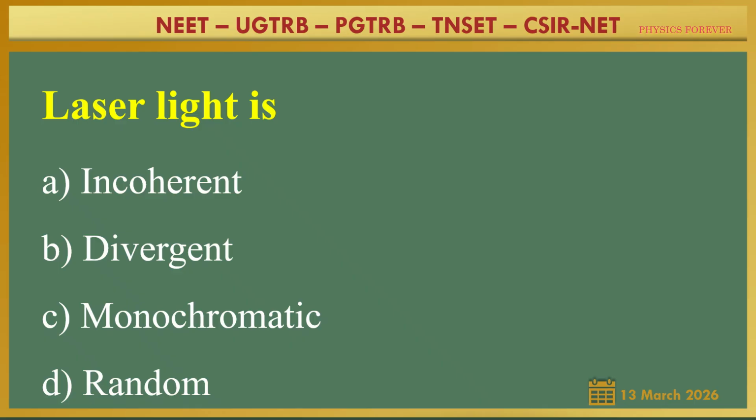There are many characteristics of light. From the 4 options, which one is correct for laser light? I already told that laser light is monochromatic, highly coherent, highly directional and of high intensity. So among the 4 options, this one is wrong. Incoherent is wrong; it should be coherent, not divergent. It should be highly monochromatic, not random. So option C is correct.